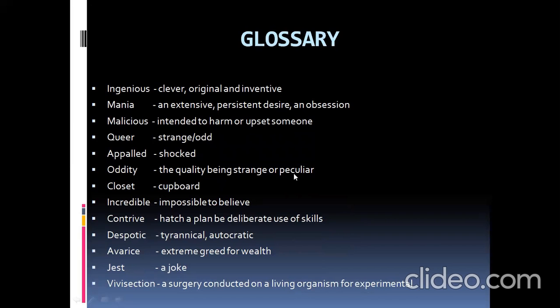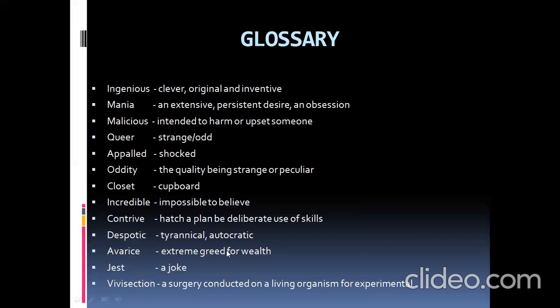Oddity. Odd, we say, odd man out, like a very odd one, which is very strange. Closet is a cupboard. Incredible is impossible to believe, unbelievable. Contrive means to hatch a plan, a deliberate use of skills. Like using all your intelligence, you're giving a plan. That is called contrive. Despotic is tyrannical or autocratic.